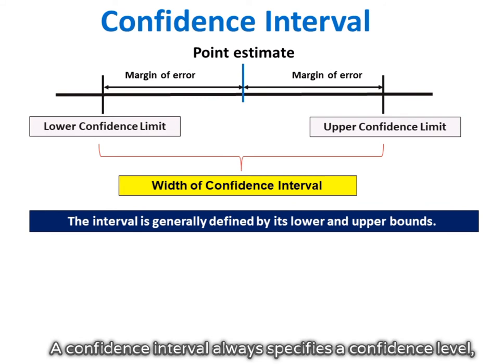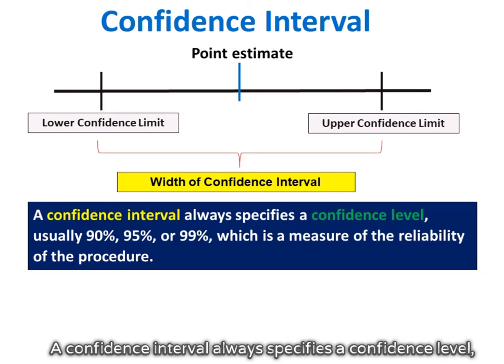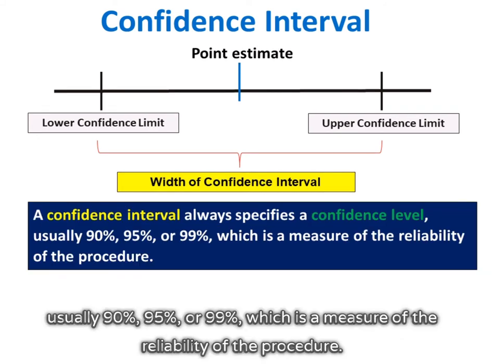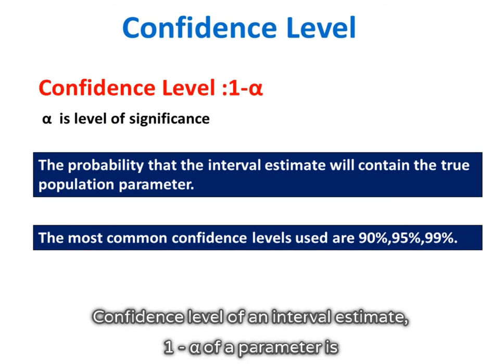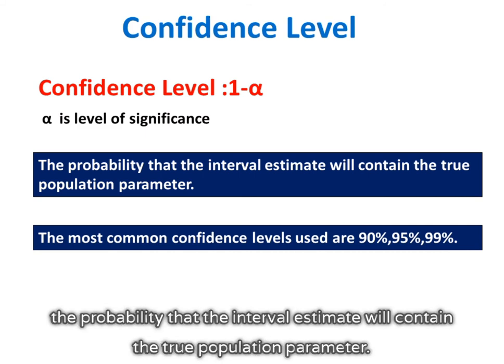A confidence interval always specifies a confidence level, usually 90%, 95%, or 99%, which is a measure of the reliability of the procedure. The confidence level of an interval estimate, 1 minus alpha, of a parameter is the probability that the interval estimate will contain the true population parameter.